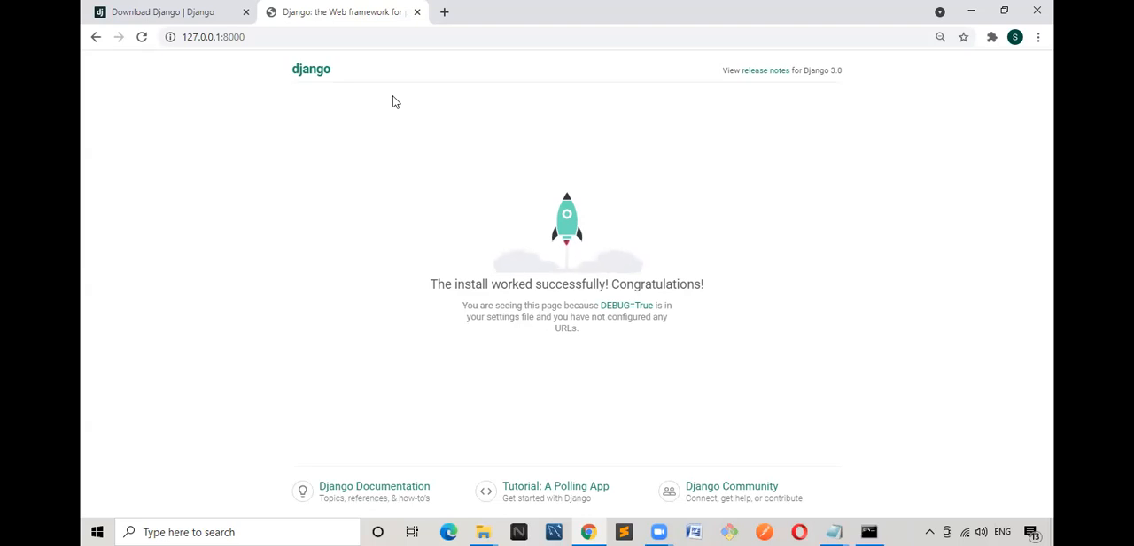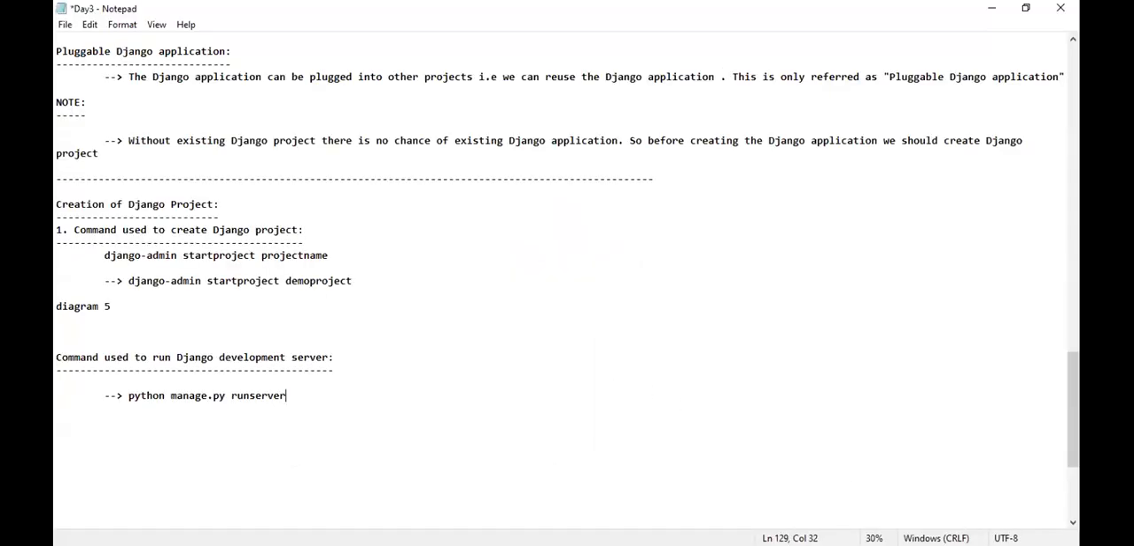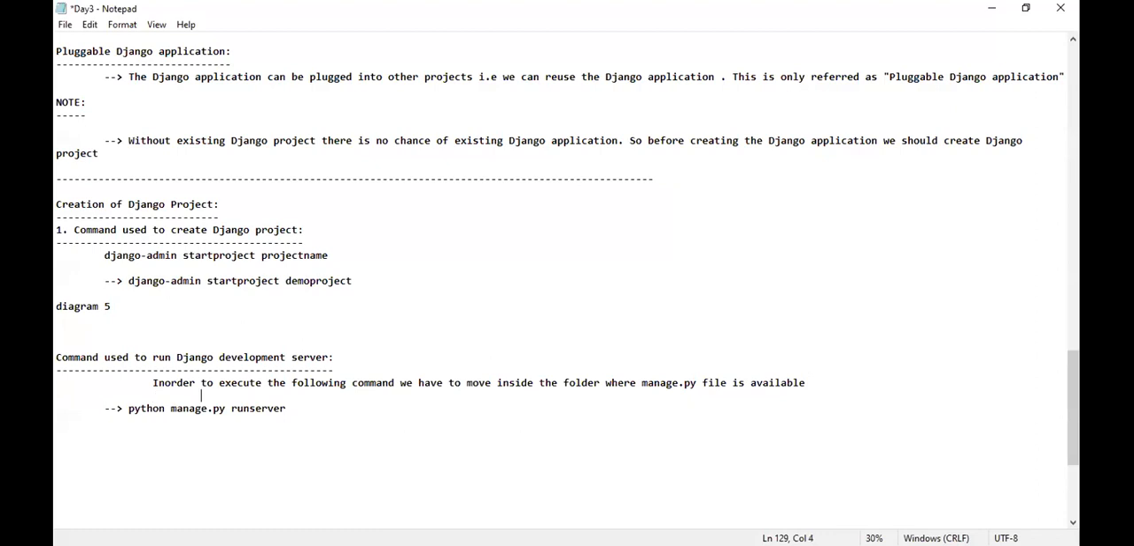How many of them understood up until this point? Please do respond. Yes, it's very simple. In order to execute the following command, we have to move inside the folder where the manage.py file is available. Is that clear? That means inside the main project folder, in brackets, the main package folder. Is that clear for everyone? I hope it is completely clear.